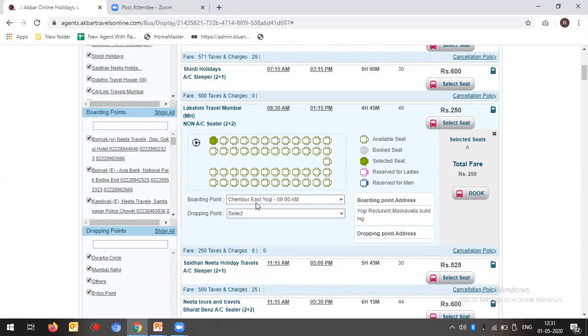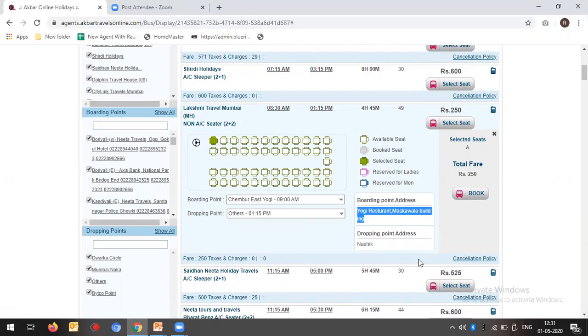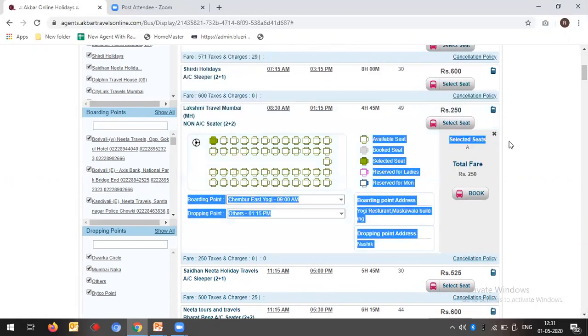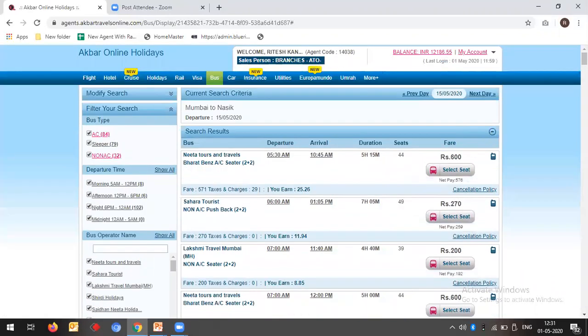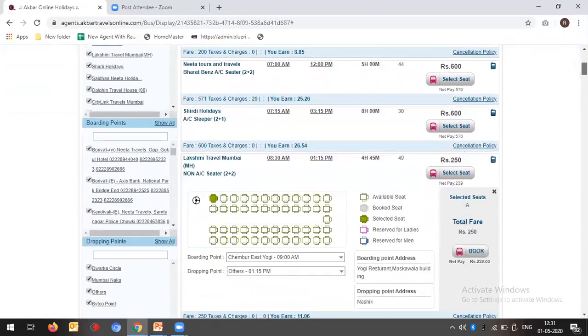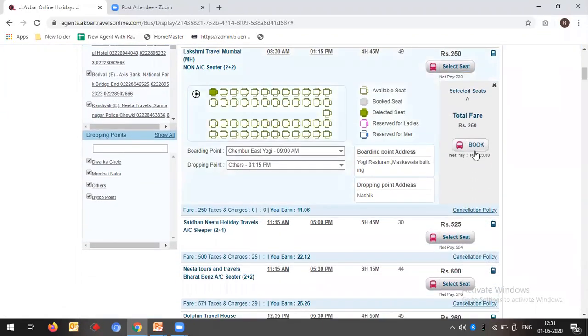Chembur, if you put Chembur, you will get the whole address here. If you check, the address is mentioned. Same goes for others; as we are putting a Nasik sector, it will show Nasik. Going up, I click on plus to show you the commission, how it looks. It's showing the commission, how much you are earning, and you will get the seat number. You can go ahead and book the seats.